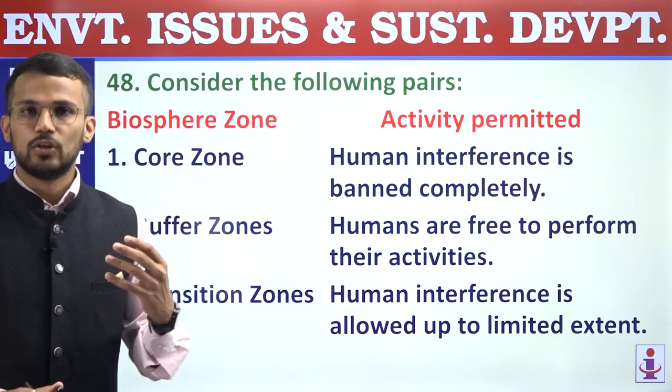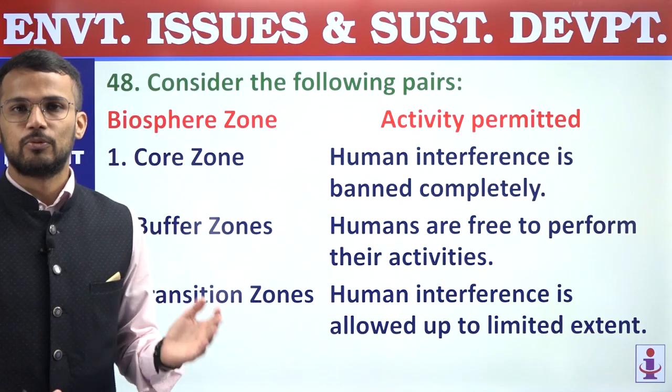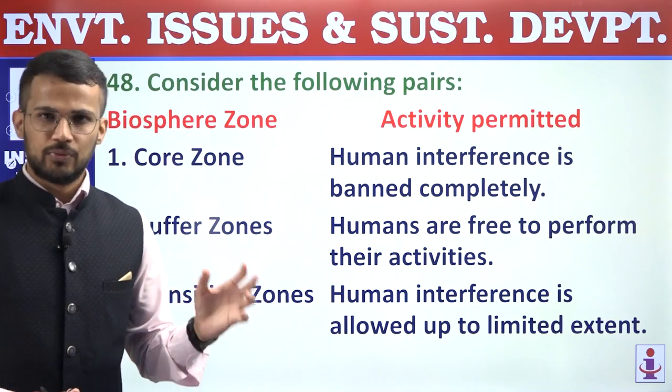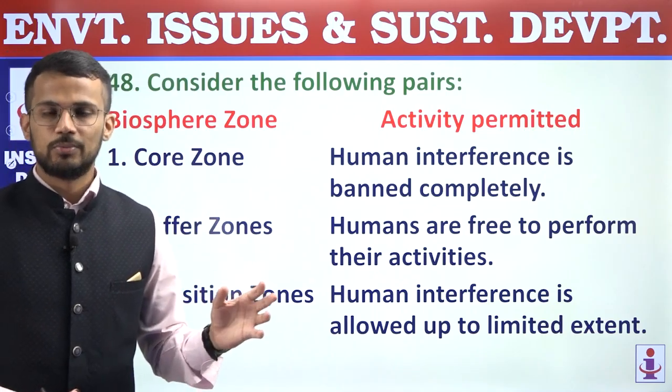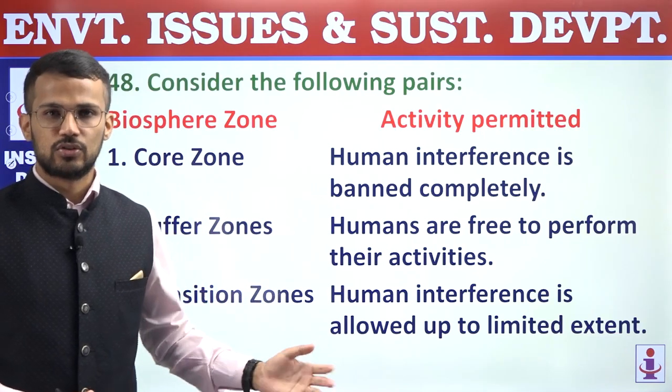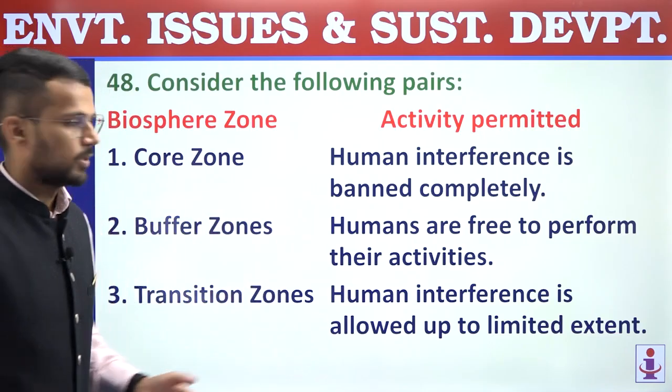Core zone, which is a no-go zone. That means no activity will be permitted in core zone. Buffer zone, some activities of human beings will be permitted, and in transition zone, all activities are permitted.